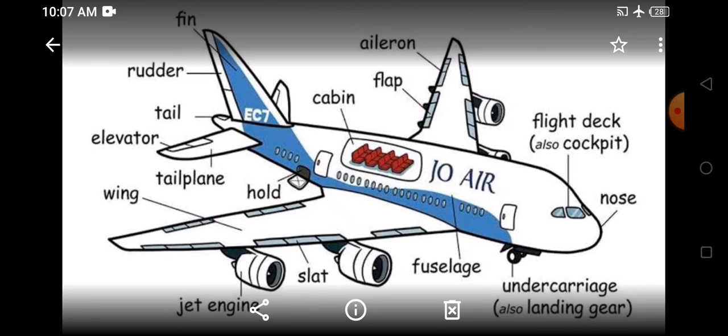and then you can also see a landing gear. Okay, this is the wheel of an aircraft.